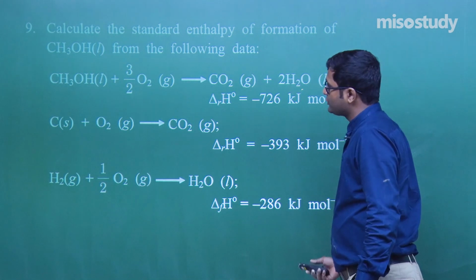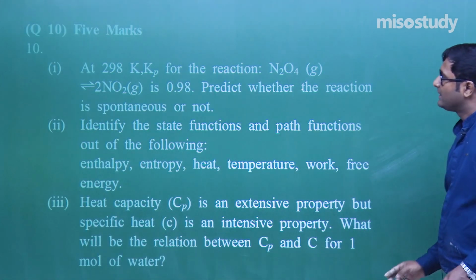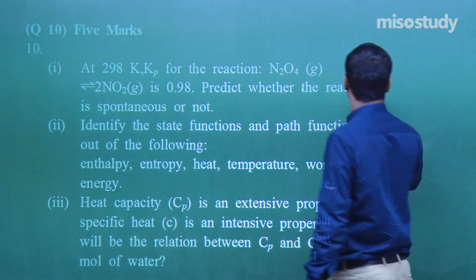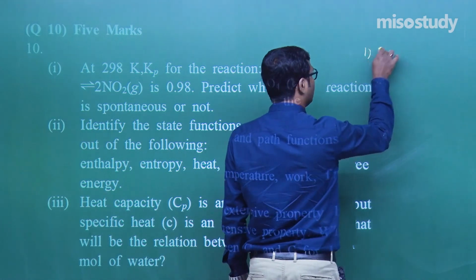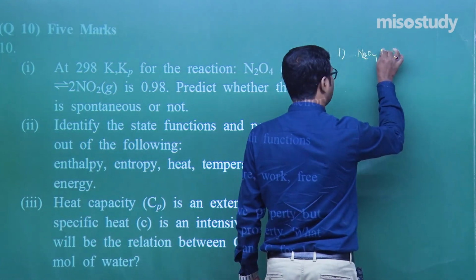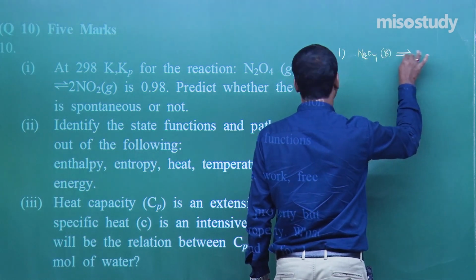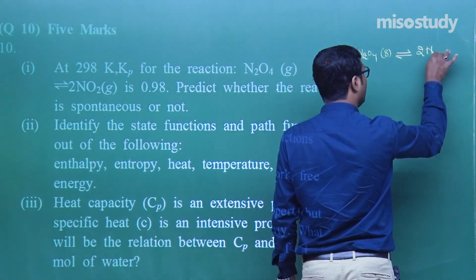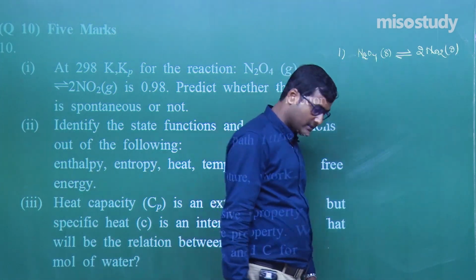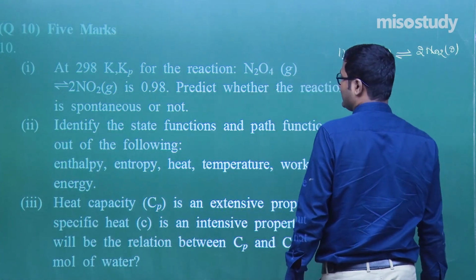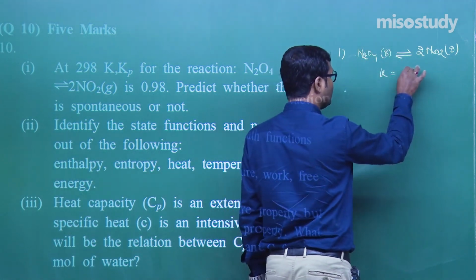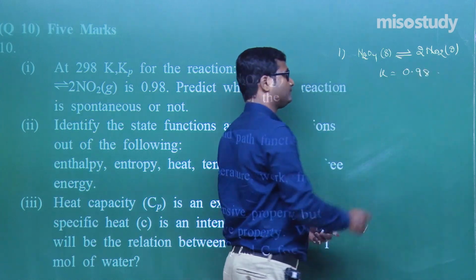Now, the question number 10. At 298 Kelvin for the reaction, N2O4 in a gaseous form gives you 2NO2 gas. Am I right? Yes. Predict whether the reaction is spontaneous or not if the value of K is 0.98.